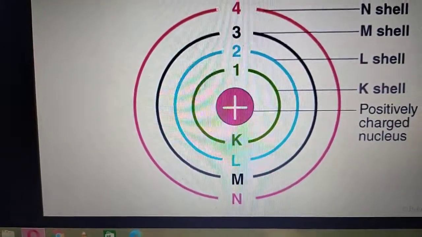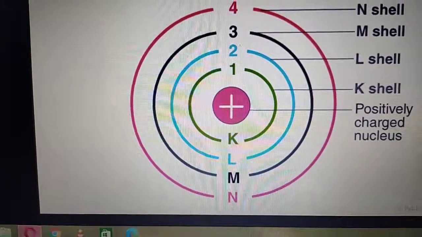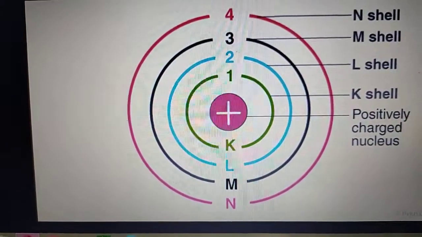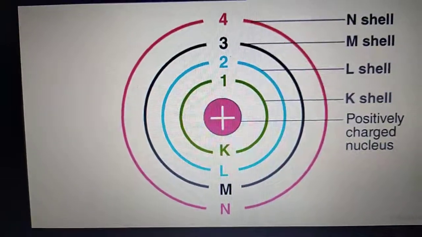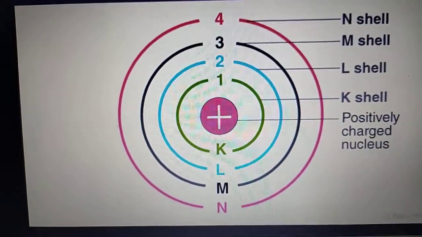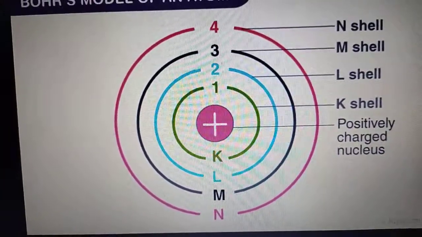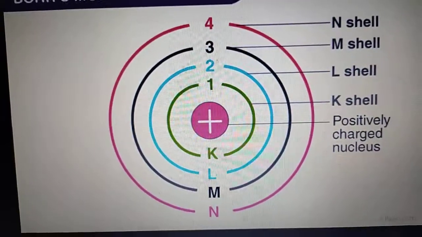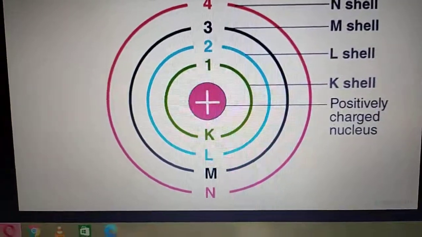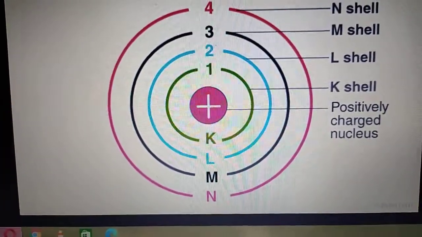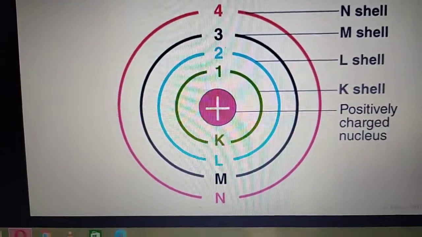When the electron is in the lower energy level, it is said to be in the ground state. The lower energy level shell is the K shell. If you supply energy to any atom, then it will excite the electron. It will go to a higher shell, that means the L, M and N shell. Whenever the electron is present in the K shell, the electron is in the ground state.